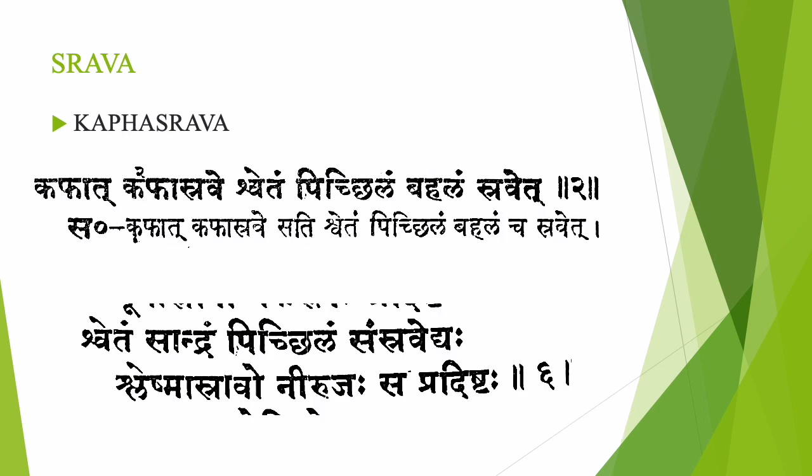So next comes Kapha-srava. The first sloka is from Ashtanga Hridaya. Kaphat Kapha-srave Shvedam Pichilam Bahalam Sraved. Kaphat. So the predominant dosha here is Kapha. Kapha dosha got vitiated and it will cause Kapha-sravam.